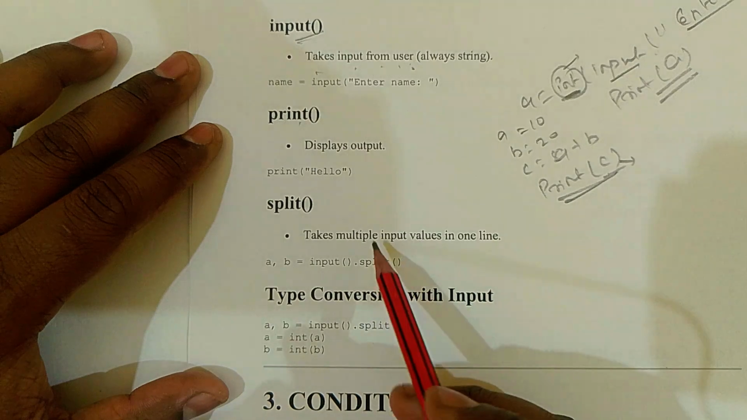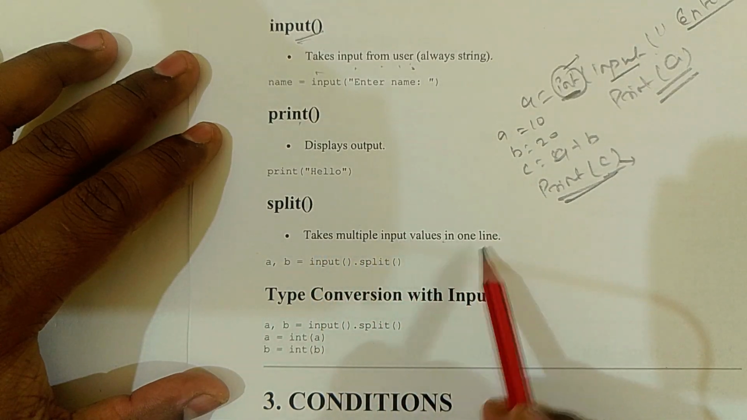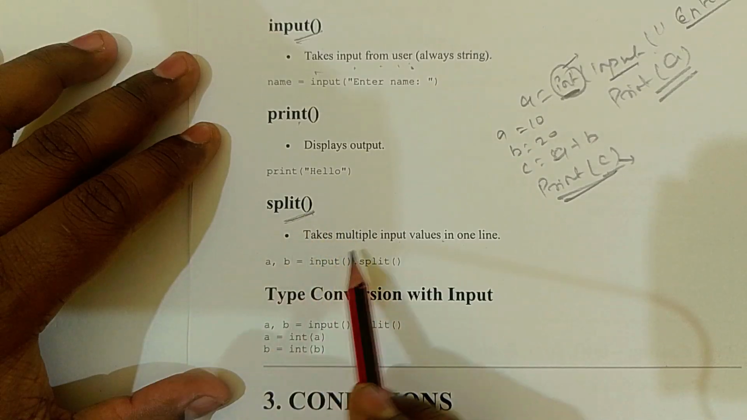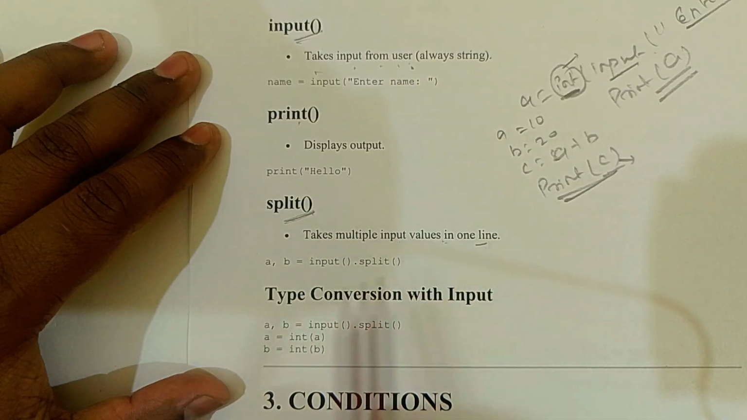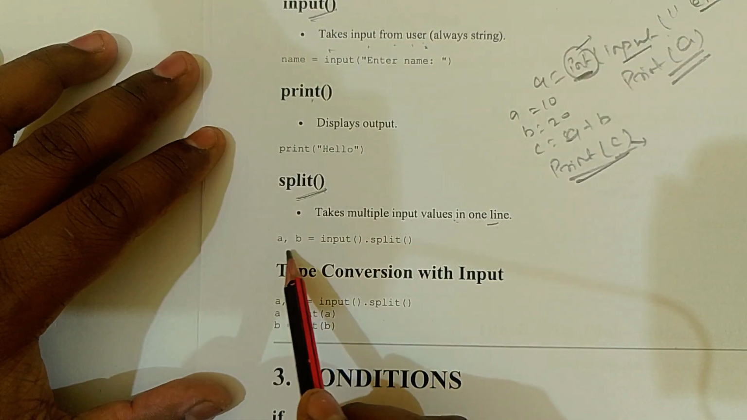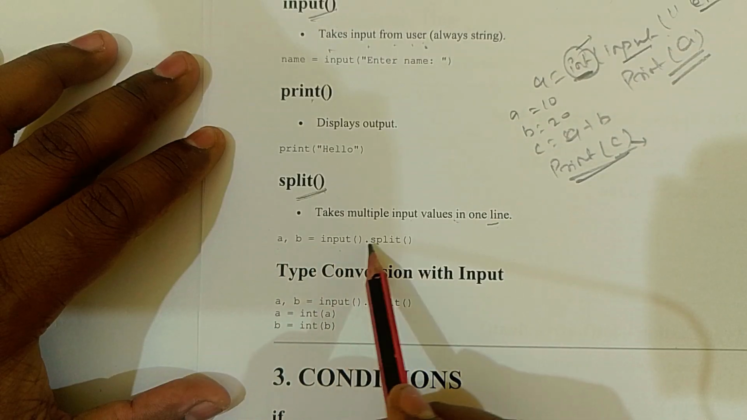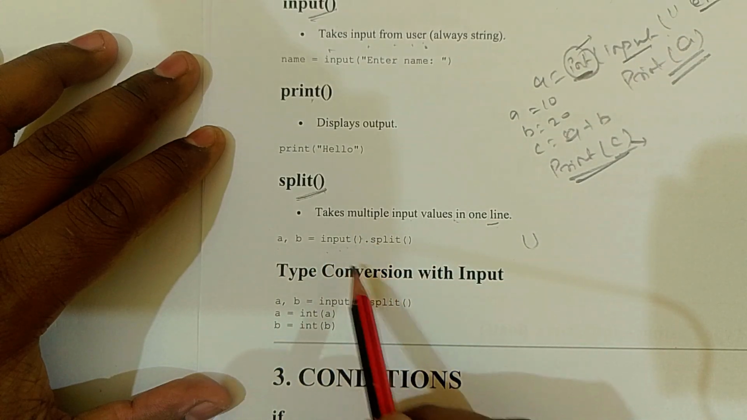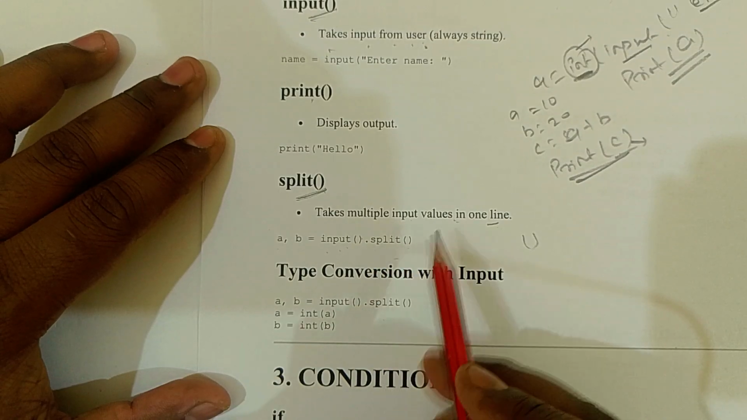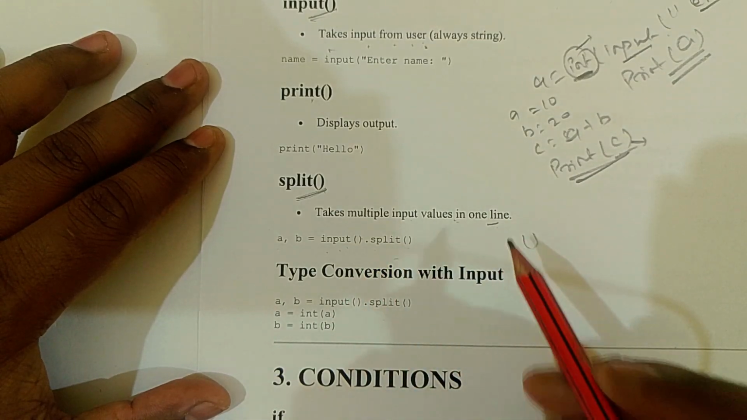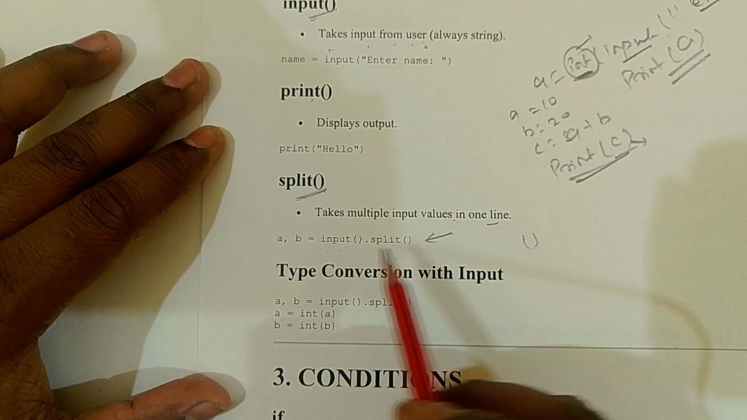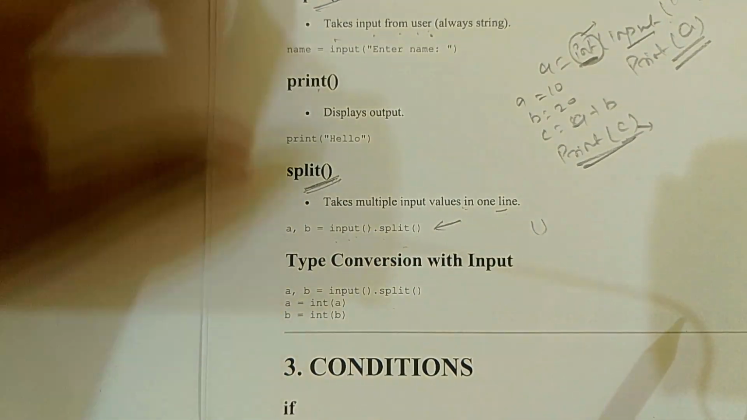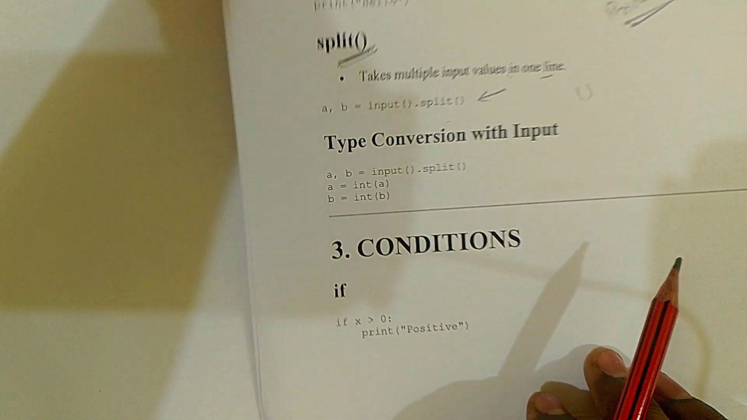And with split, you can take multiple input values in one line by using the split function. I have taken an example: a, b is equal to input, which is the input function, and then split. If you take a lot of values in one line, we can do it using the split function. Now we will go to conditions.